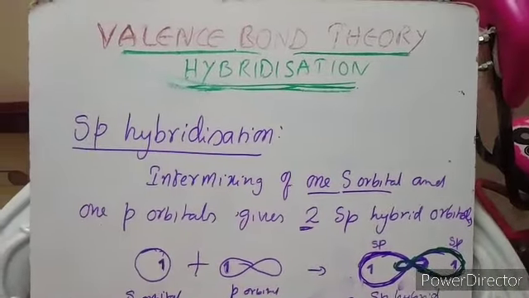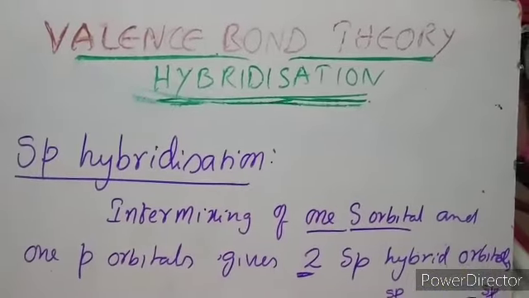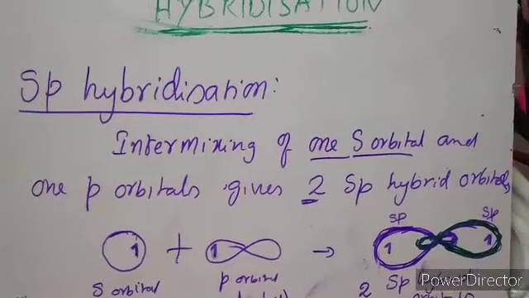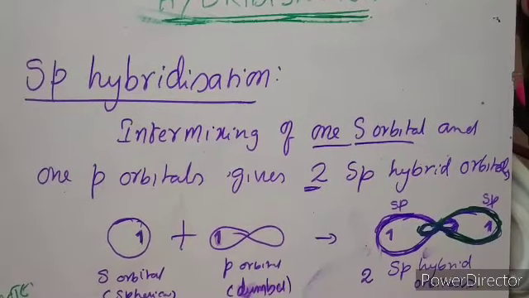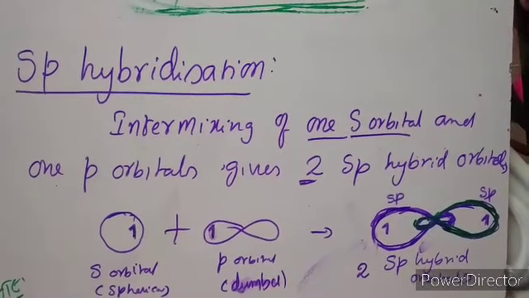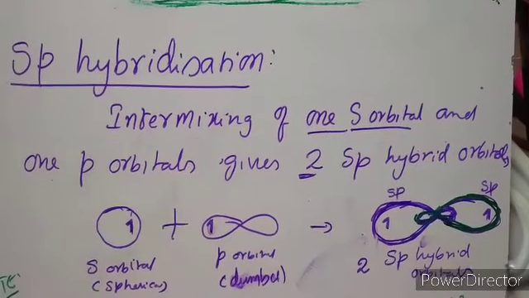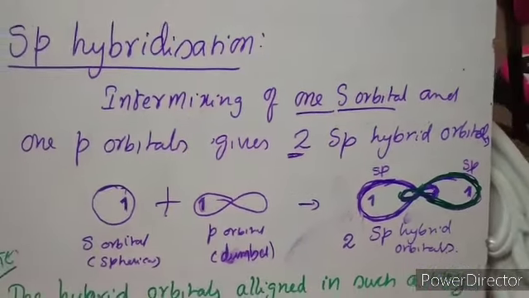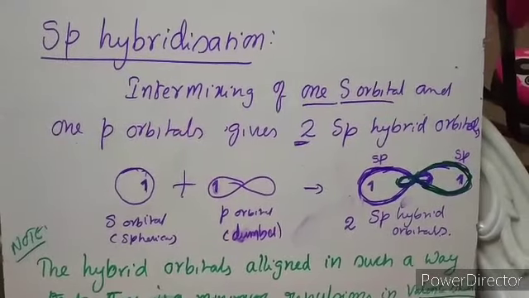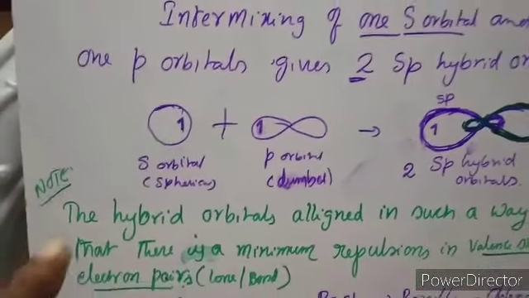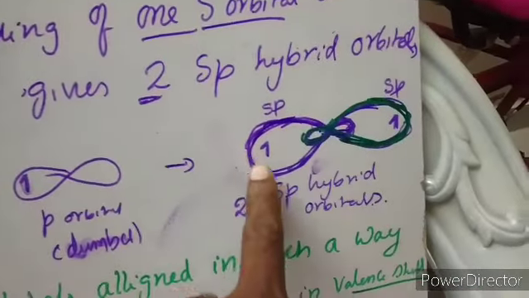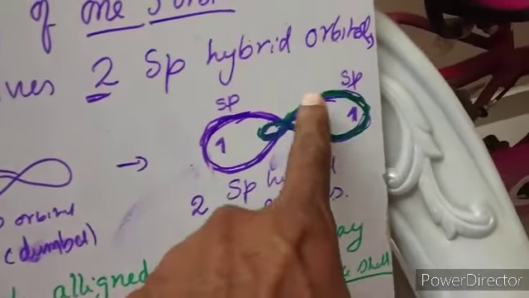Dear students, let us discuss the sp hybridization. sp hybridization is due to intermixing of one s orbital and one p orbital. So finally it gives 1 plus 1, 2 sp hybrid orbitals. This is the s orbital, this is the p orbital. And this is one sp hybrid orbital and this is the other sp hybrid orbital.